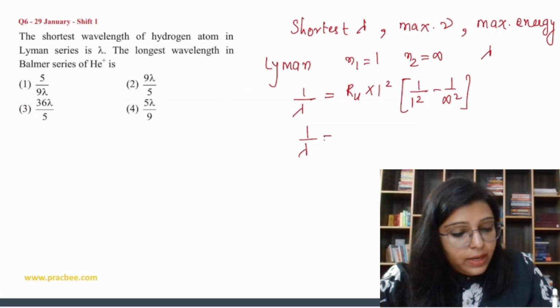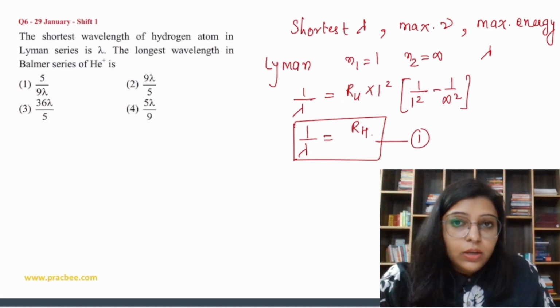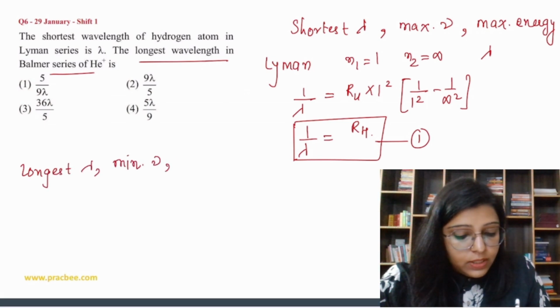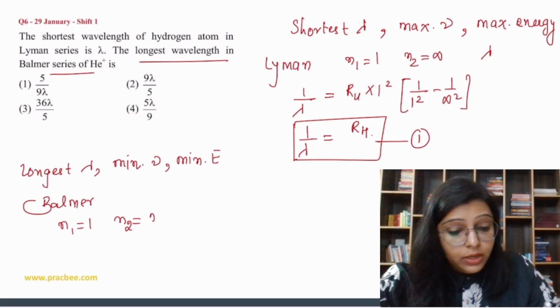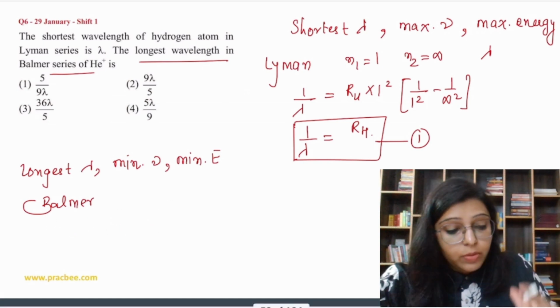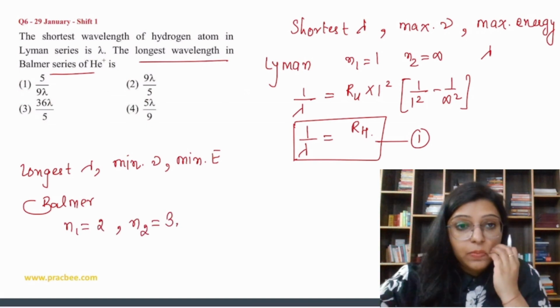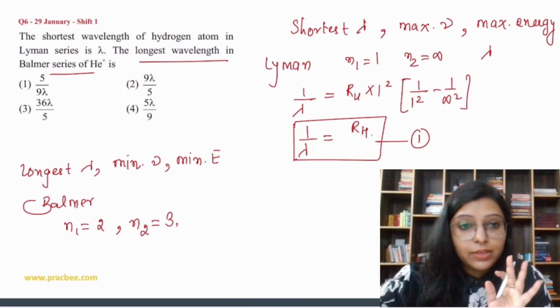So this is 1 by lambda, that is RH. This is the first equation. Now second, the longest wavelength in Balmer series. Longest wavelength means minimum frequency, and minimum frequency means minimum energy. Minimum energy for Balmer 1: sorry, not N1 is equal to 1, N1 is equal to 2 for Balmer, and N2 is equal to 3. That is for Balmer 1, so for this emission line, least energy is emitted.